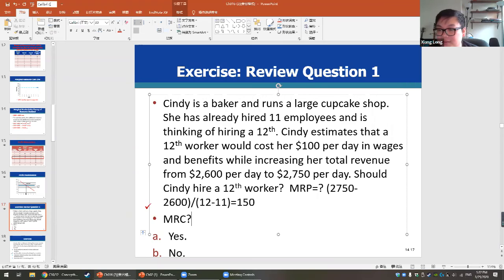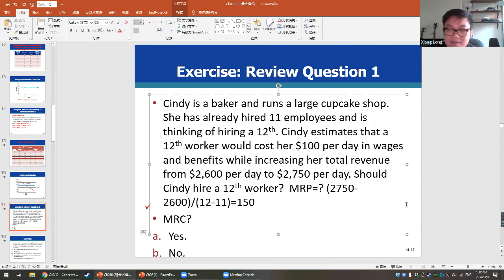Can anyone tell me? This should be very easy. What will be the marginal resource cost? Anyone?